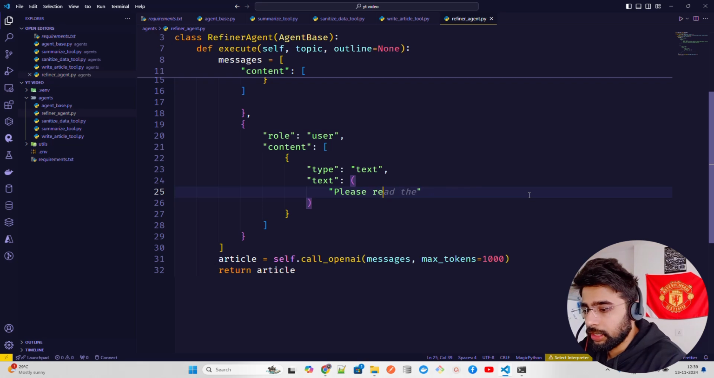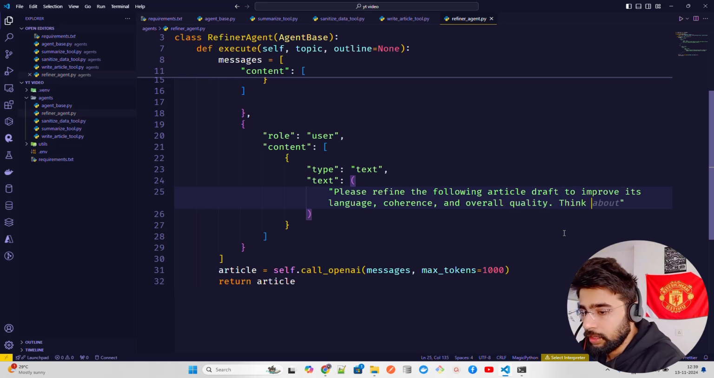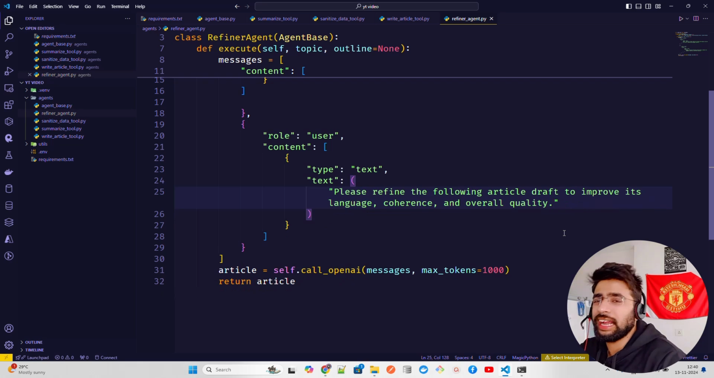Please refine the following article draft. So this is a draft to improve its language, coherence, and overall quality. Think step by step. No, this is fine. We're gonna not add that, but you can also add that a bit of step by step thing as well. Okay.